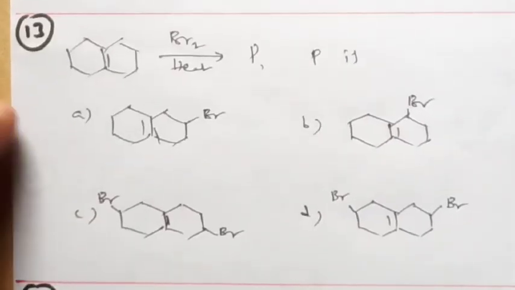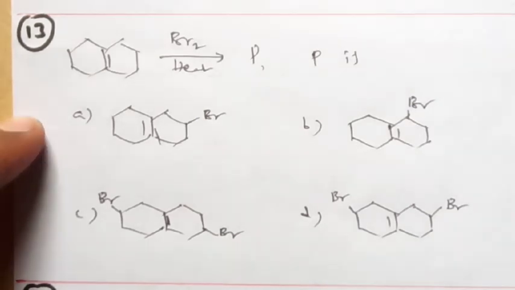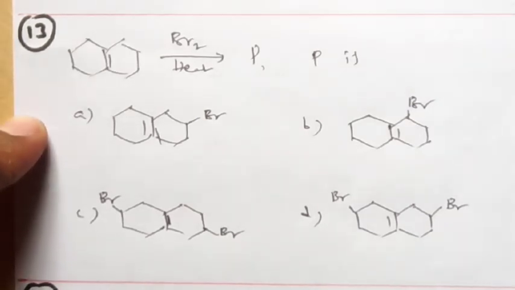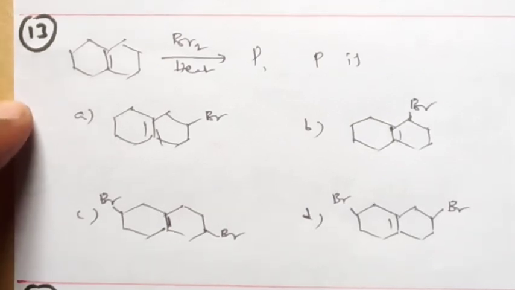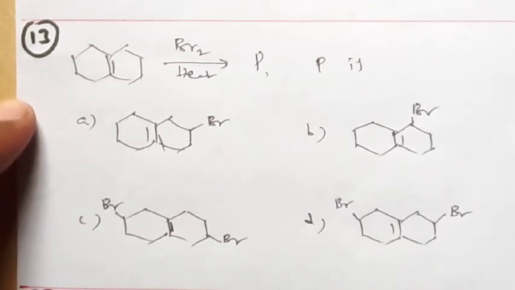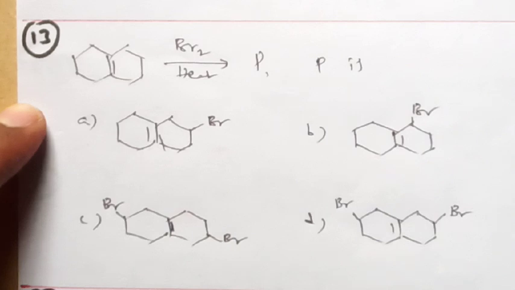Look at the next question. One compound is given, treated with Br2 with sufficient heat, and P is formed. What is P, they asked. It is also very simple. This is an example of free radical halogenation. Whenever Br2 is used with some heat, nothing but h nu, it is free radical halogenation.